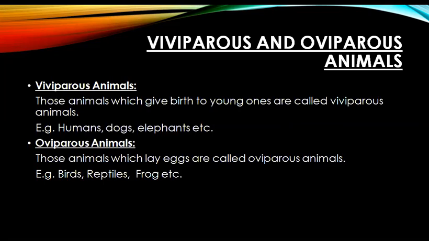When these eggs hatch, the new young ones are produced. Examples of oviparous animals include birds, reptiles like snakes, frog, etc.